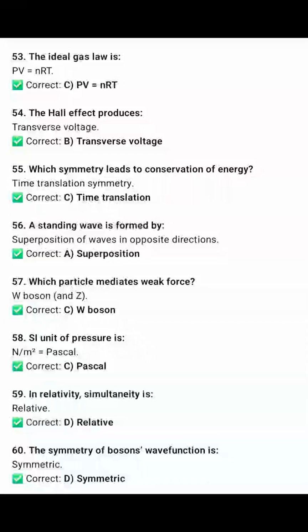The next one: which symmetry leads to conservation of energy? Time translation. The 56th MCQ: a standing wave is formed by superposition. The 57th MCQ: which particle mediates the weak force? W bosons mediate the weak force. The 58th MCQ: the SI unit of pressure is definitely Pascal. The 59th: in relativity, simultaneity is relative. The 60th MCQ: the wave function of bosons is symmetric. We are going with option D.